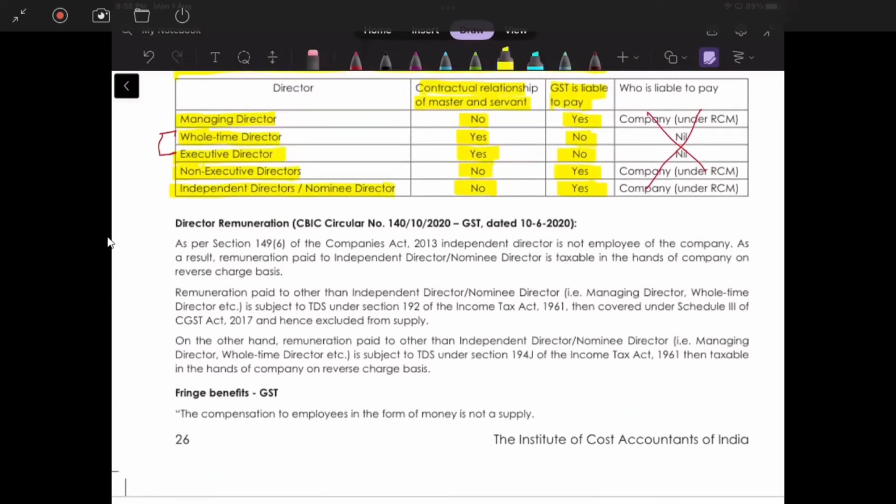In a private company, the MD is the owner, so maybe that's why it doesn't apply. But in case of PSUs and government companies, there is a Public Enterprise Selection Board, PESB, under the Ministry of Labor. PESB appoints the CMD. I'm not fully clear, but yes, managing director is not an employee of the company. Does anyone have any other view? Rekha, Chandrakant, anyone? As per my knowledge, managing director is not an employee of the company.